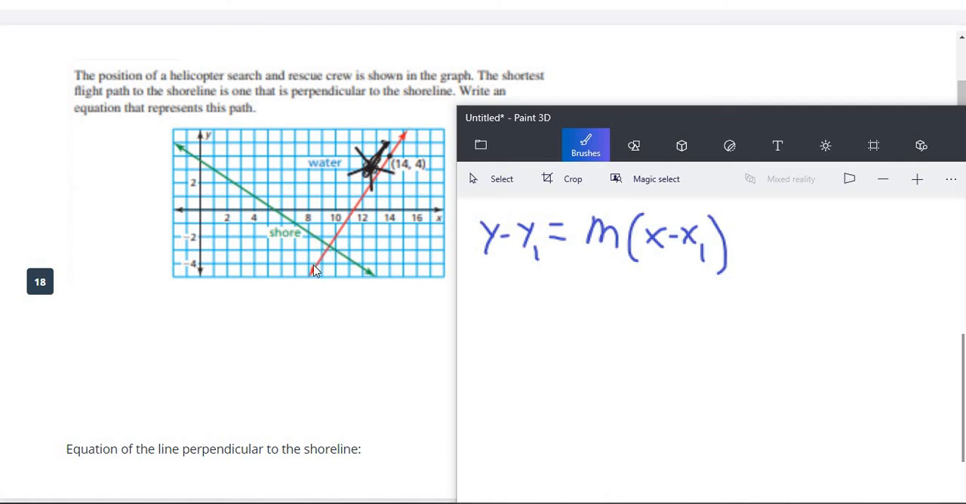So a couple things to notice. First of all, this line is going up and to the right, so that means our slope is going to be positive. Now, it only gives us 1 point here, 14 and 4. So we go ahead and replace x1 and y1 here with 14 and 4. So x is 14, y is 4. So this equation here, this is our point slope form, becomes y minus 4 equals, we don't know our m yet, x minus 14.